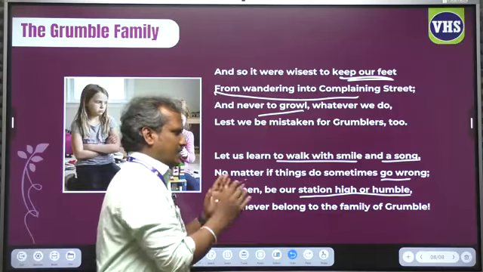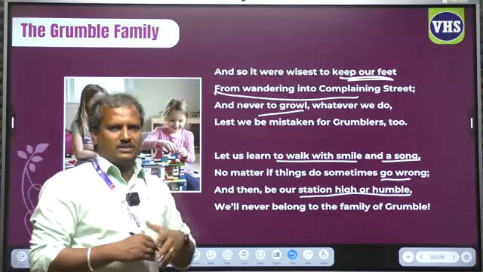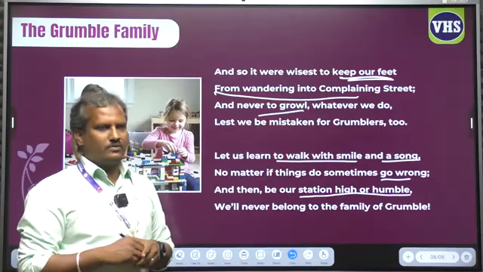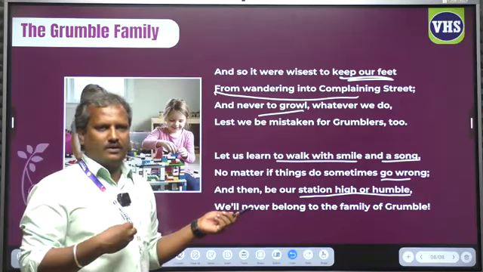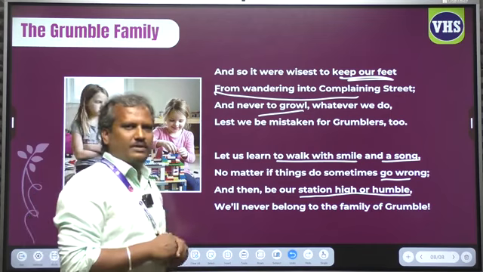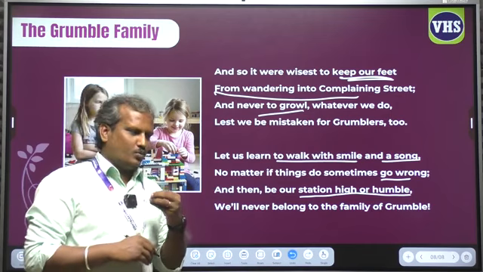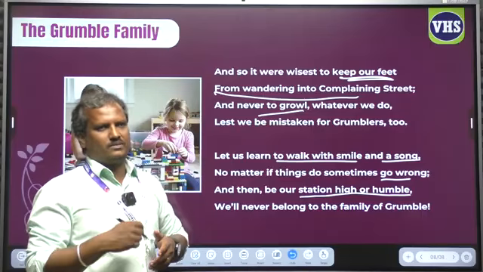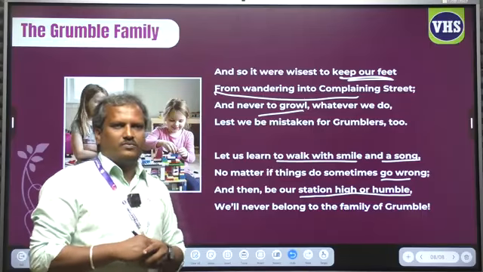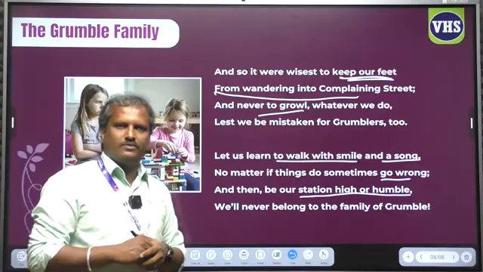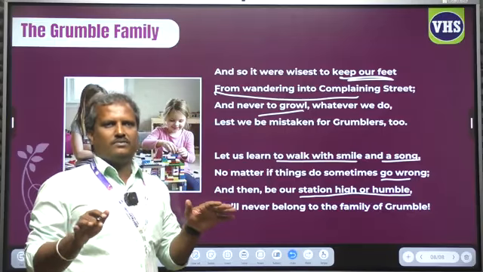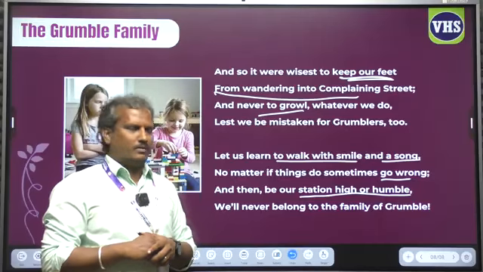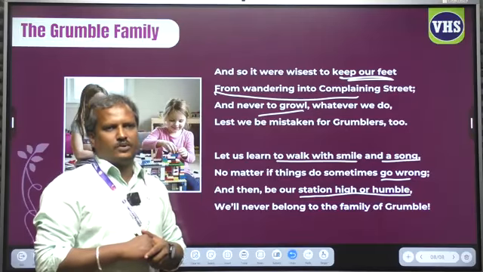Right? So finally, the poetess advises us to be happy with what we have. We should be happy with whatever we have in our life. We should not grumble for anything. Whatever negative thing happens, please don't grumble. Don't complain always. We should have a smile on our face, and we should enjoy our life. We should try to be happy in all the moments in our life. So this is the conclusion of this poem.